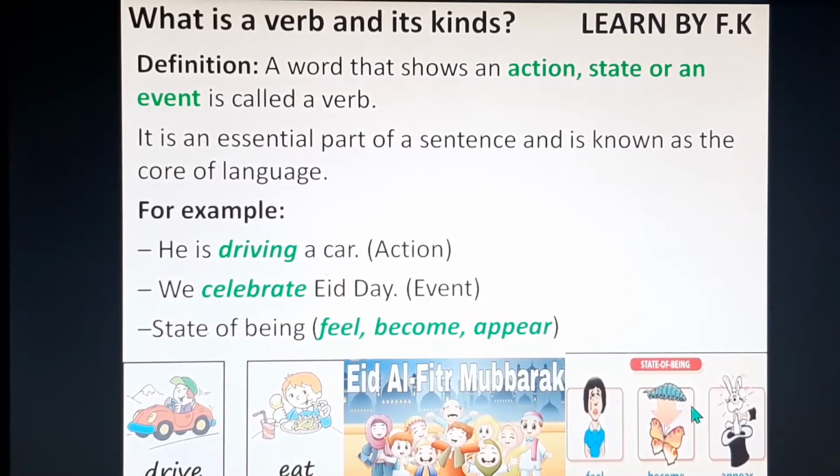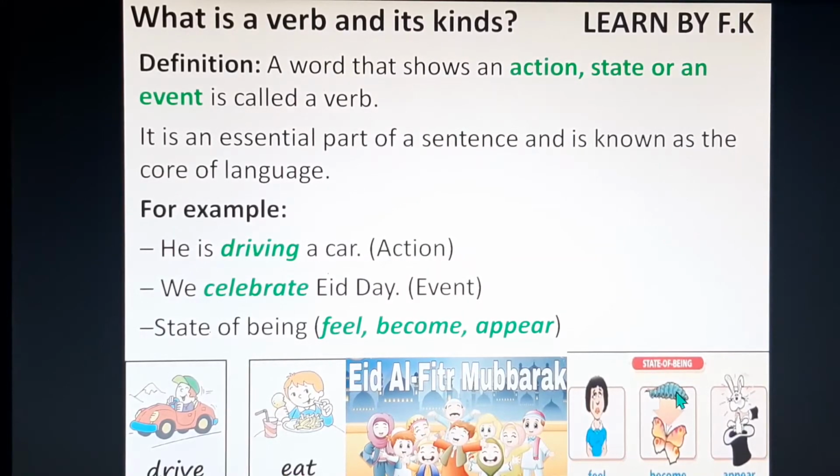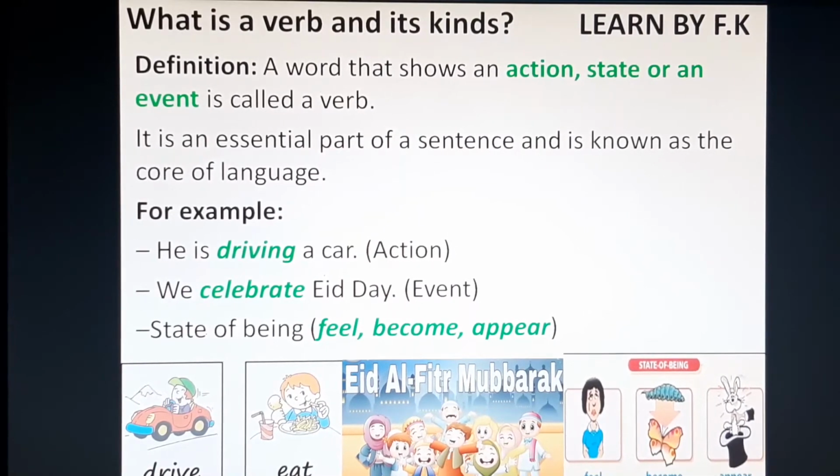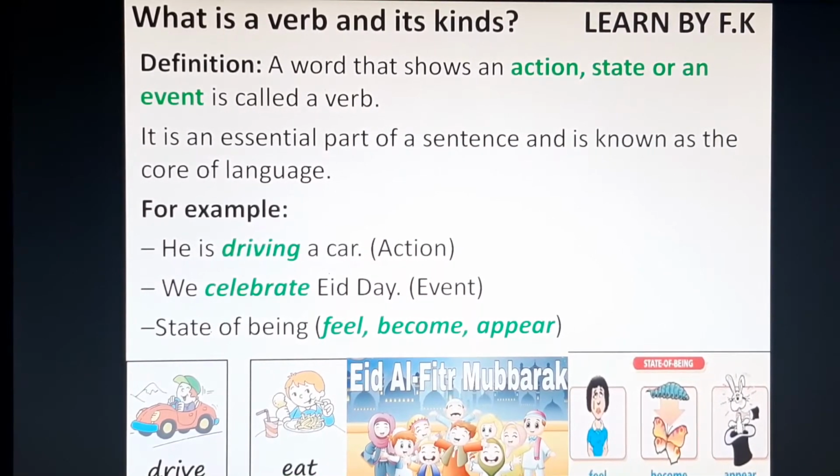The third category is the state verb. State verb is about feel, become or appear. You can see in the picture state of being. For example, appearing from the cocoon, you can see the changing of a caterpillar to a butterfly, and the feeling of any human being. It's also a state of being. So this is about the verb. Simply, it can be an action, it can be a state or an event.